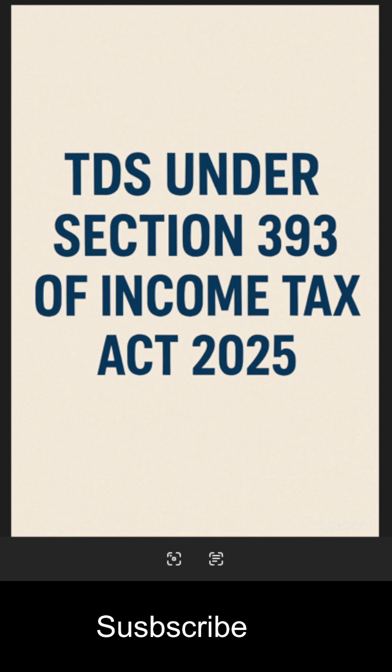Any person, any sum for carrying out any work, including the supply of labor, in pursuance of a contract or by way of fees for professional services, any person being an individual or HUF not required to deduct income tax as per serial number 6, then 2%, the threshold limit is 50 lakhs rupees.